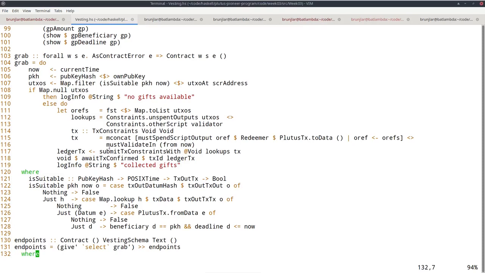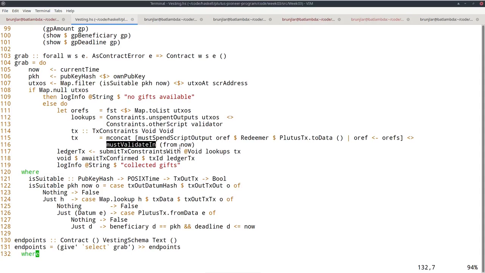So if I don't do anything, I would use that, and that wouldn't be good because then validation would fail, because recall, validation checks that the deadline has passed and it only knows that the current time lies in this validity interval. So if the validity interval is from the beginning of time to the end of time, I have no information, and then I wouldn't be able to be sure that the deadline has passed. So I must provide a different validity interval, and that I can do with this must validate in constraint. And here I pick from now. It's just important that everything in the interval that I provide here is after the deadline.